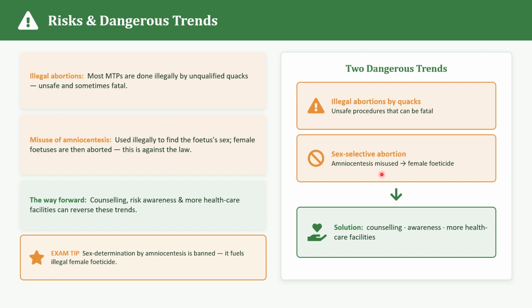So how to prevent these things? The best ways to reduce unsafe abortions include public awareness, proper counseling, better healthcare facilities, and strict enforcement of laws against sex determination.